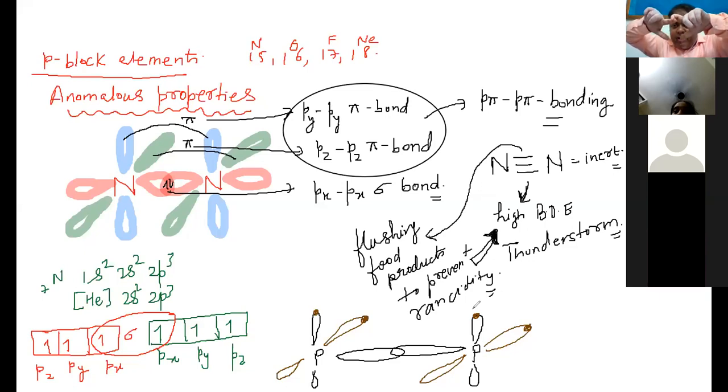This is what is happening when the atomic size of phosphorus or other atoms is increasing. When the atomic size increases, their py and pz orbitals become far away. As a result, they prefer to form bonds with the adjacent atoms using these unpaired electrons, and hence you will find that this kind of units are formed, P4 units.